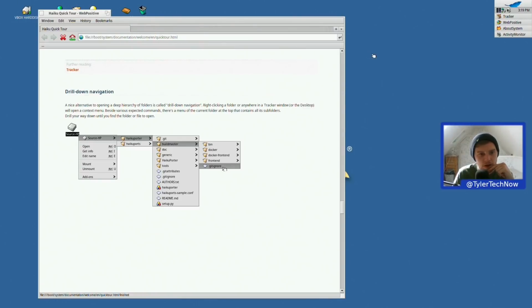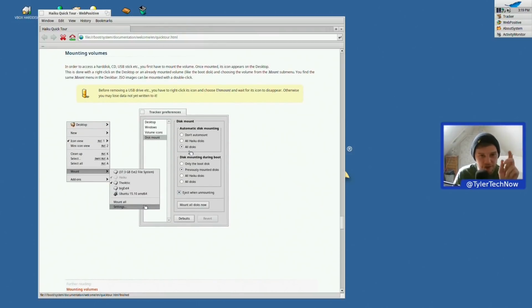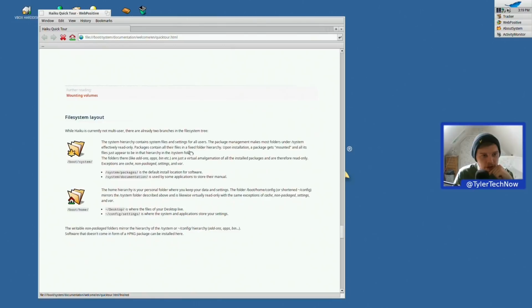Okay. Interesting stuff. Mounting volumes. We're going to skip that because we're on a virtual machine. We haven't really got anything to mount at the moment. File system layout. While Haiku is not currently multi-user, so it's a single user operating system at the moment, there are already two branches in the file system tree.